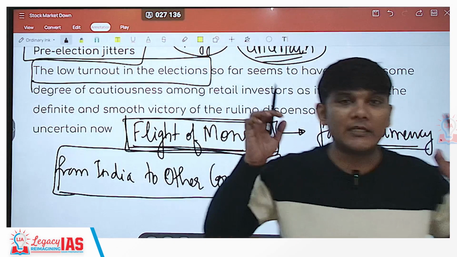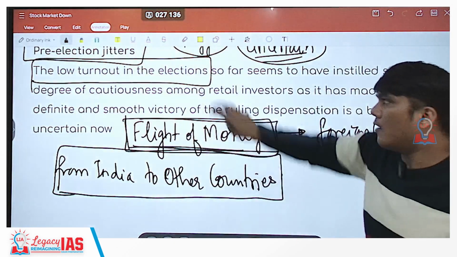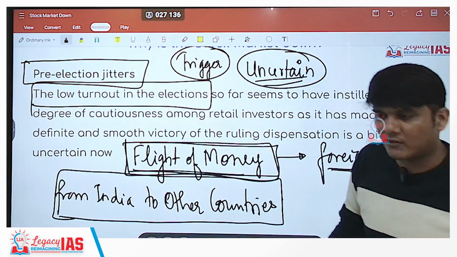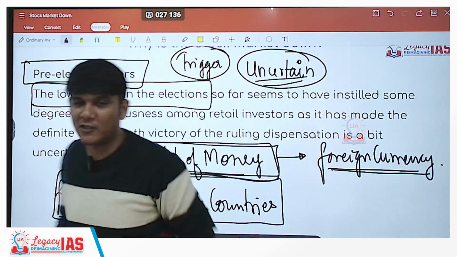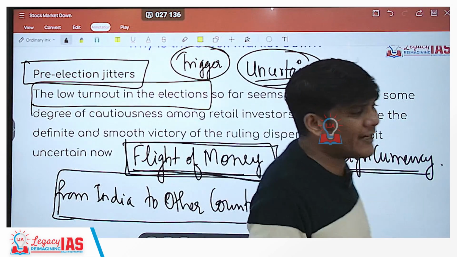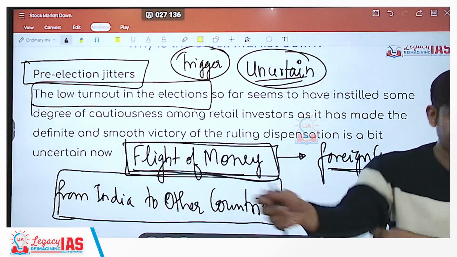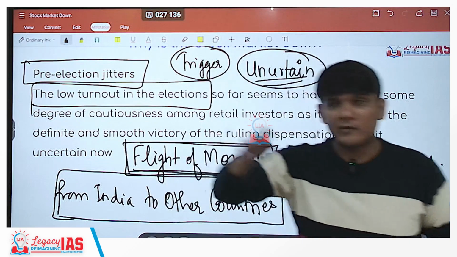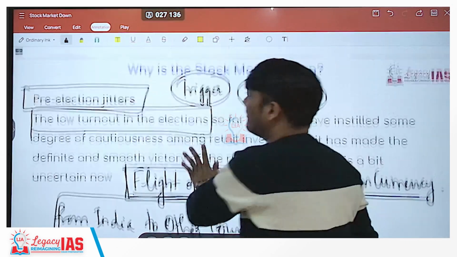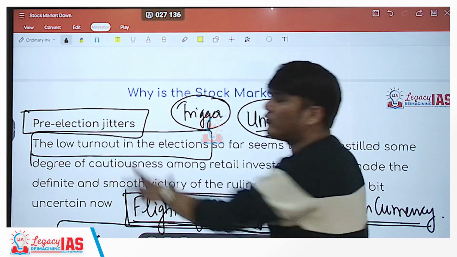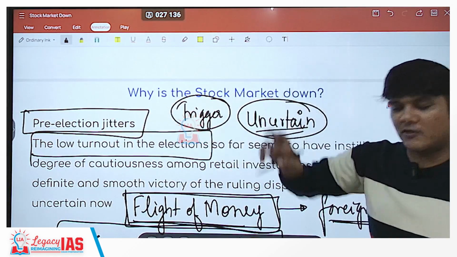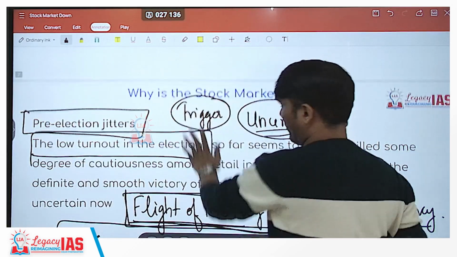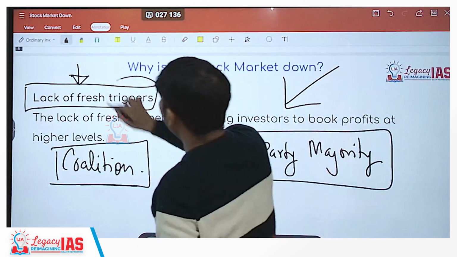Okay, now what is the solution here? The solution lies in the reasons only. First things first, pre-election jitters. When the results are announced, the trigger would take place, whether in a positive or a negative direction. If it's a coalition government, with no single party majority, it can lower the sentiment. But if it's a landslide victory, it can suddenly improve the sentiments altogether. So this is going to be a very important day, not just the day of the results, but the day the counting starts and the results start coming out, which would of course give a trigger.